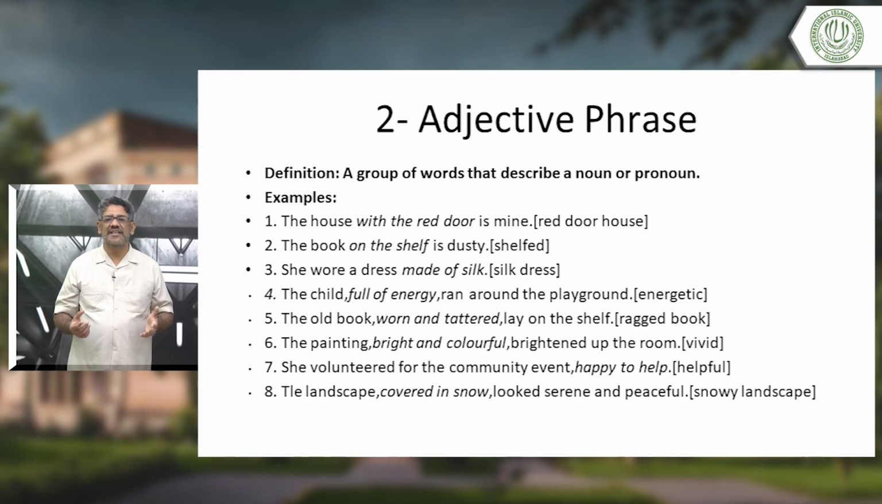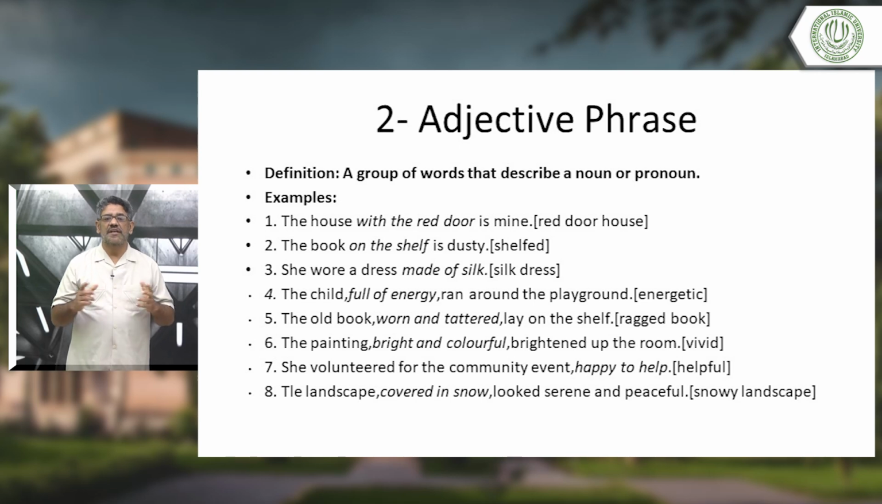Otherwise, silk dress is good enough. Silk dress, silk is the adjective, dress describing the noun. Silk dress. When we said, you see, same like when we said about the red door house. You see the adjective, you can note the adjective there also.